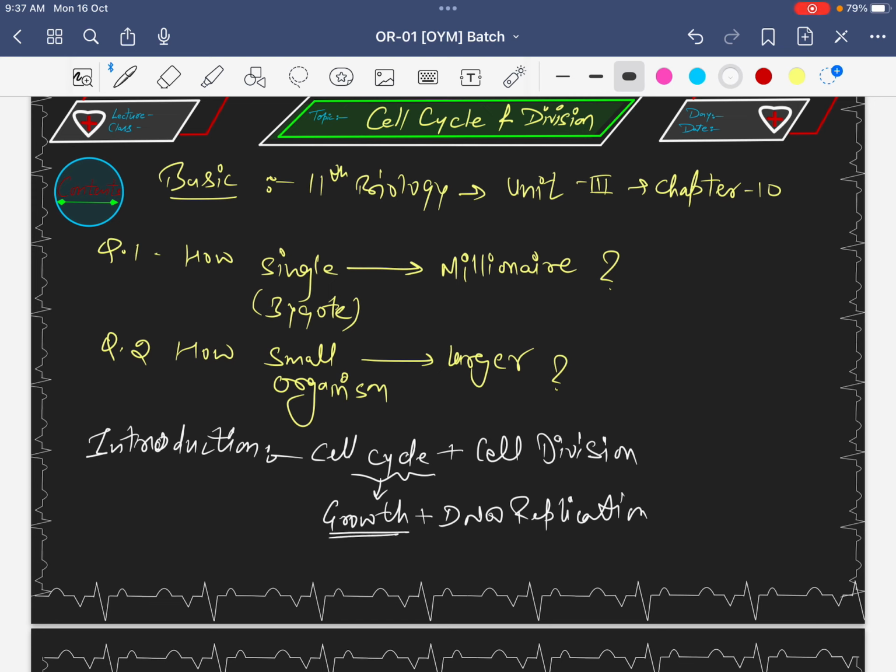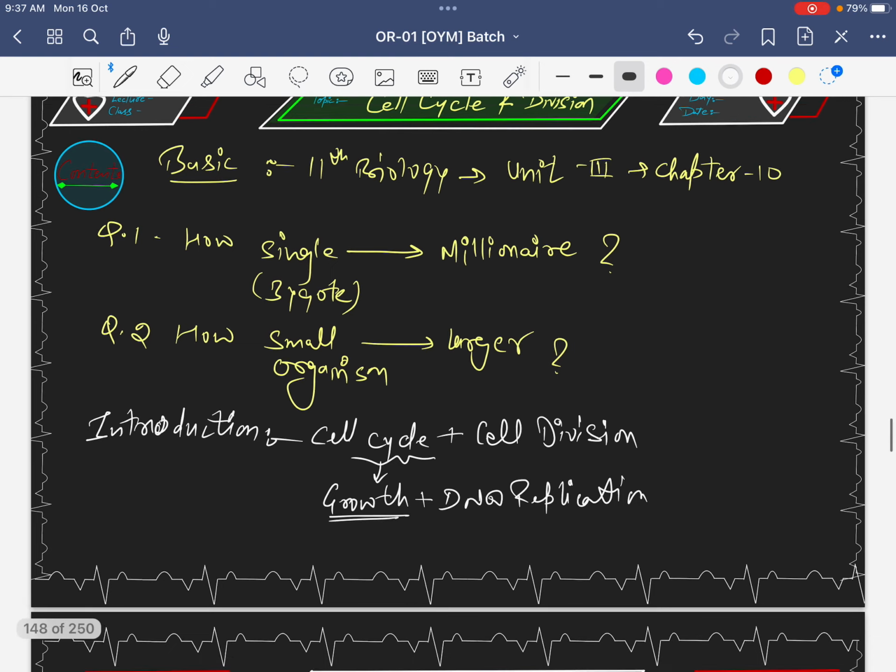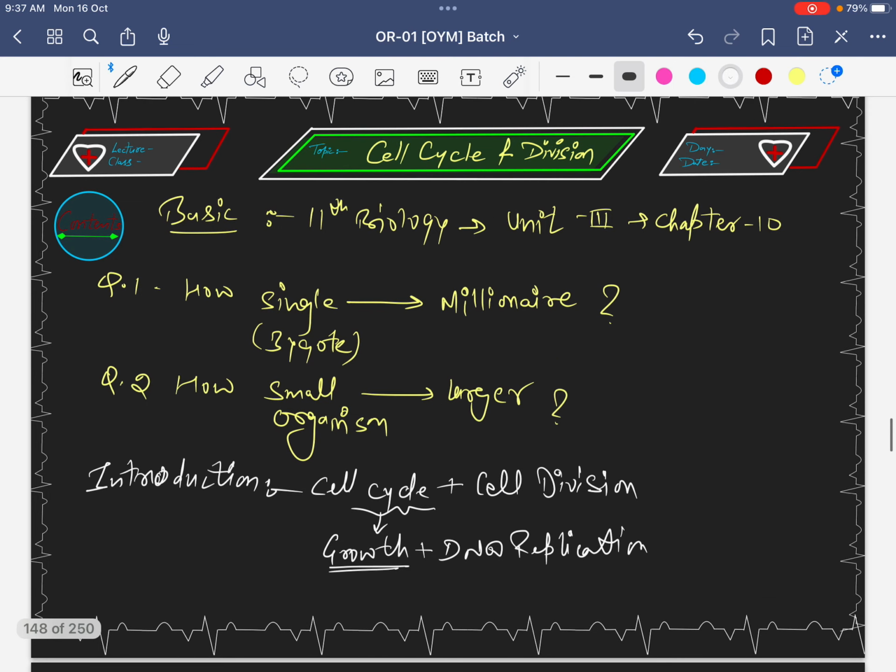You can ask, sir, what is the meaning of growth and in which part of the cell does growth occur? Students, here growth is present in the cytoplasmic part, and then after, our genomic DNA, we can say DNA growth. Is it clear? And then after, the cell will go into cell division.